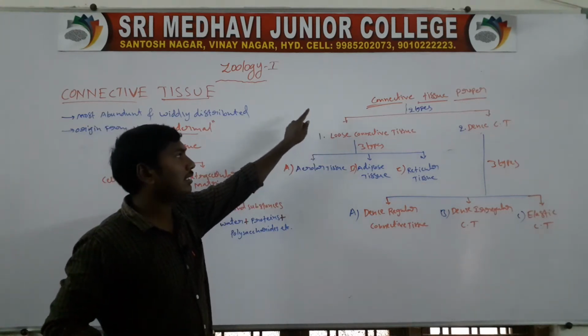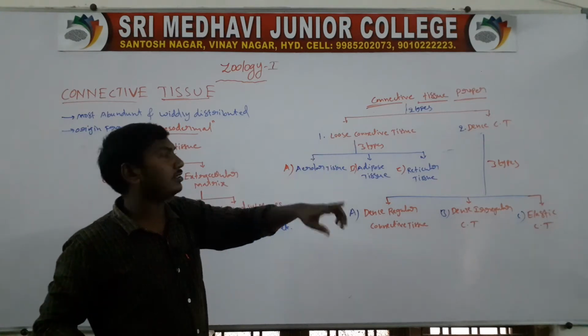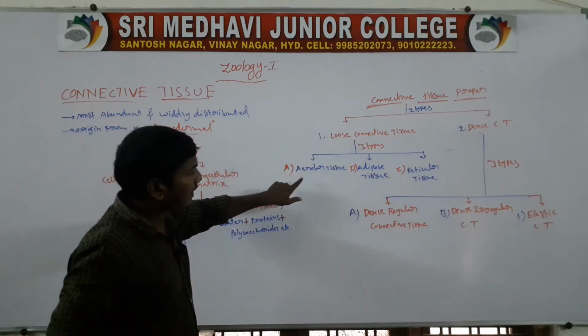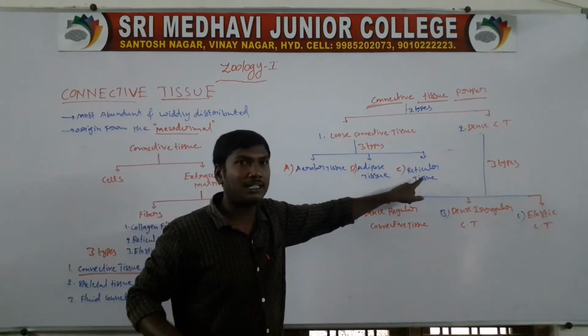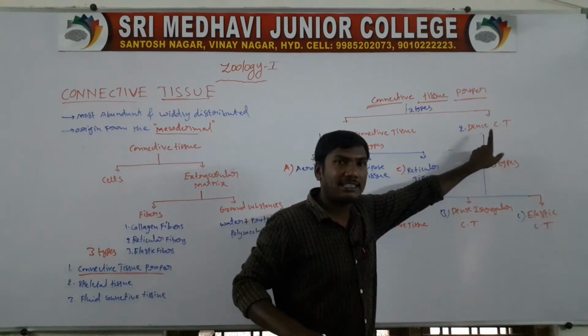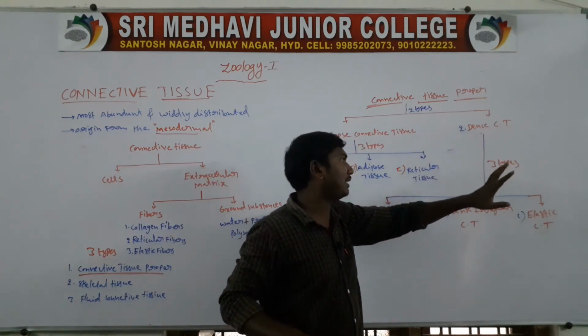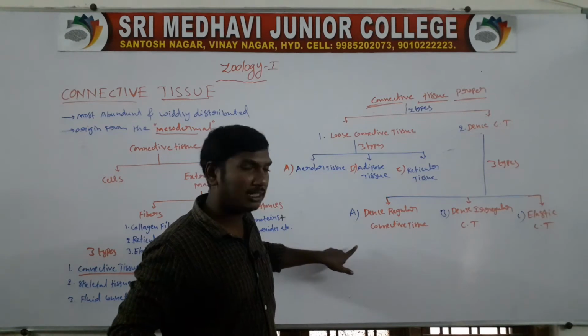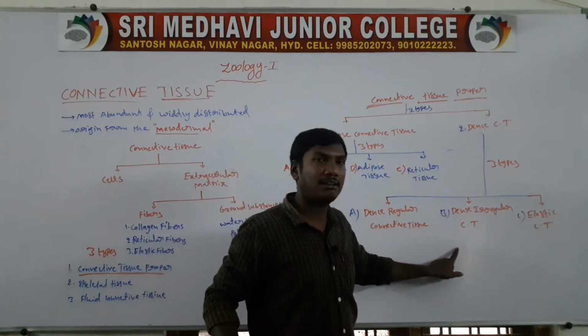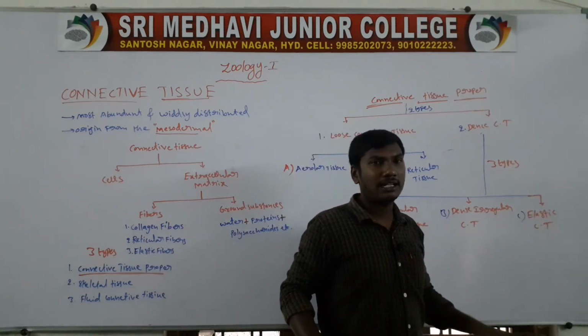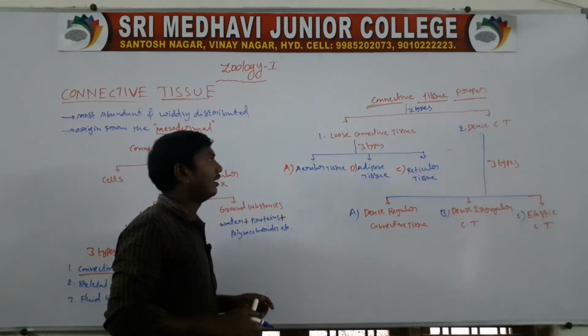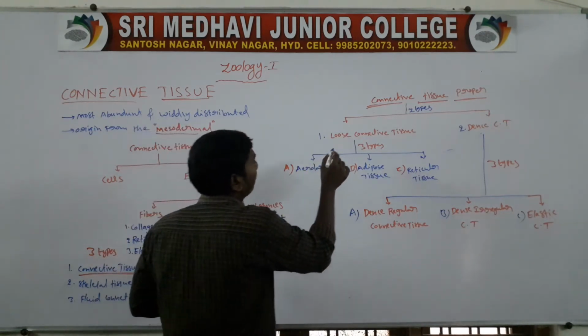The sub branches: loose connective tissue and dense connective tissue. The loose connective tissue contains areolar tissue, adipose tissue, and reticular tissue. Next one, dense connective tissue. That dense connective tissue presents three types: dense regular connective tissue, dense irregular connective tissue, and elastic connective tissues. First heading, loose connective tissue.